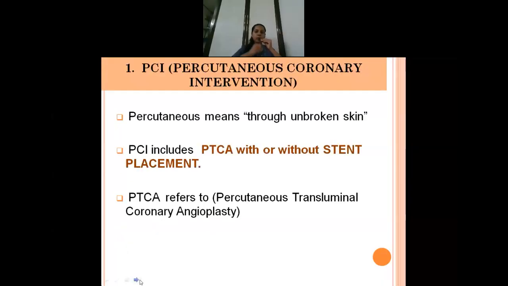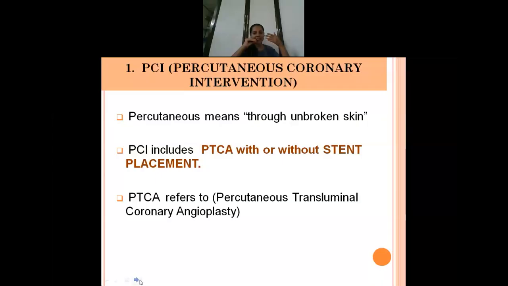So first of all, moving on to percutaneous coronary intervention. The word meaning of percutaneous is through the unbroken skin, and PCI includes PTCA with or without stent placement.